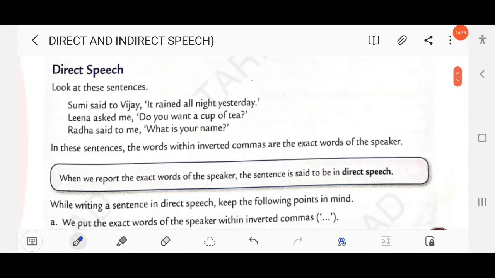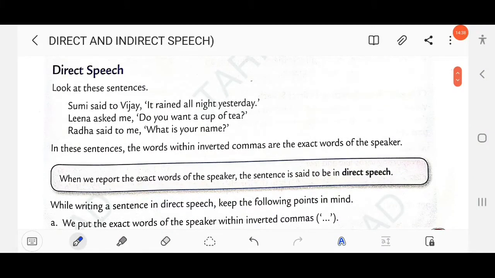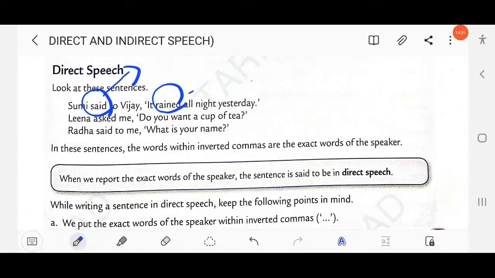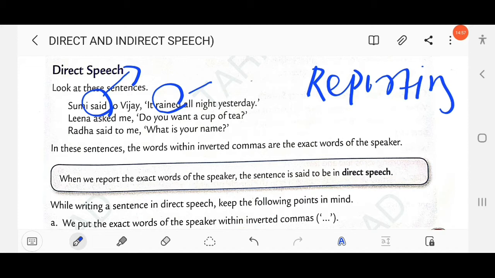So let's discuss some examples here. Sumi said to Vijay, it rained all night yesterday. So there are two verbs, said and rained. Said, as we have already discussed, is known as the reporting verb or introducing verb, and here rained is the reported verb.